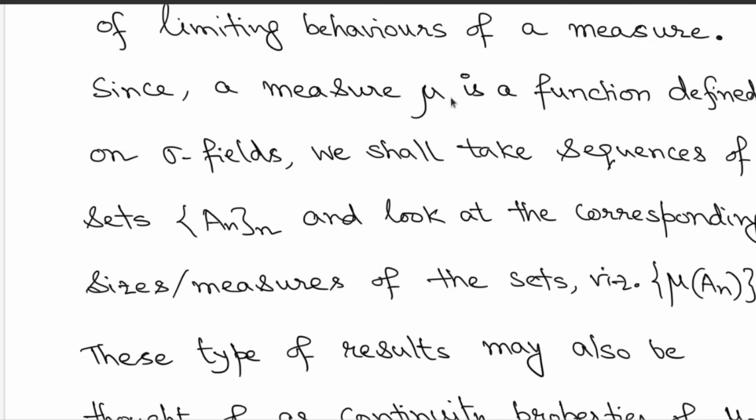What do I mean by that? We look at this quantity. Since a measure mu is a function defined on this sigma field, some collection of subsets, we can take sequences of sets A_n and look at the corresponding sizes or measures of these sets, which is mu of A_n. So the original sequence was from the sigma field, and now correspondingly we are looking at the sizes of the sets, and that allows us to construct a sequence of non-negative numbers, which of course could include infinity. Now we are interested in the limit values of these measures of A_n.